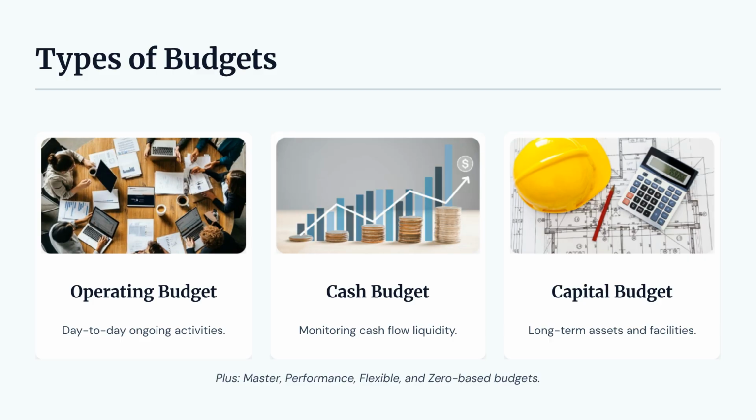Organizations utilize different types of budgets. The operating budget covers day-to-day activities, the cash budget monitors cash flow liquidity, and the capital budget deals with long-term assets. Other types include master, performance, flexible, and zero-based budgets.